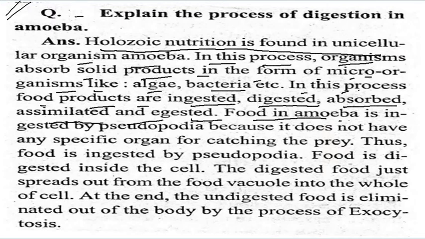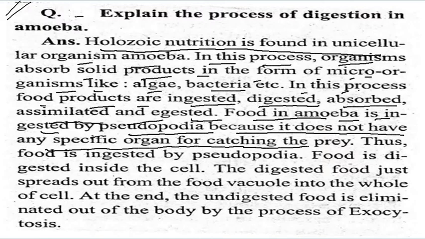Food of amoeba is ingested by pseudopodia because it does not have any specific organ for catching the prey. Thus, food is ingested by the pseudopodia and digested inside the cell.